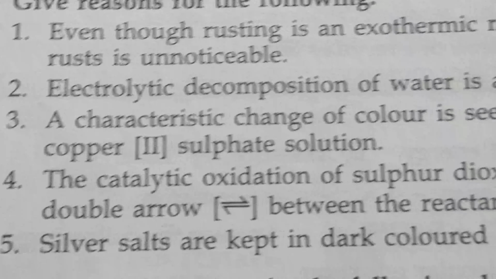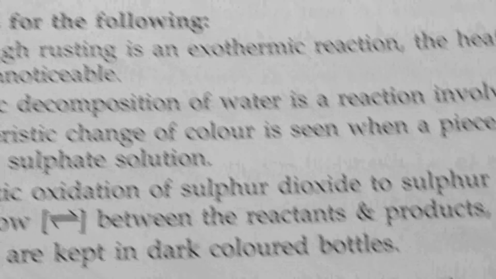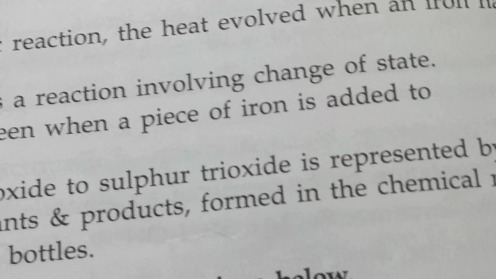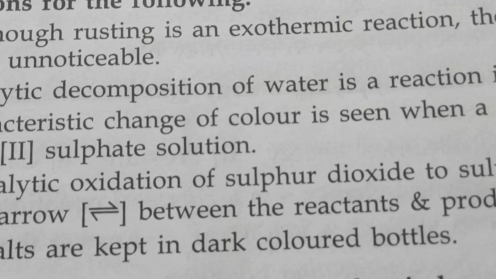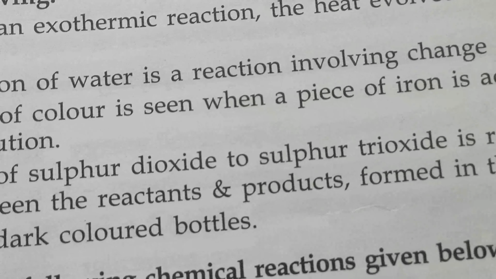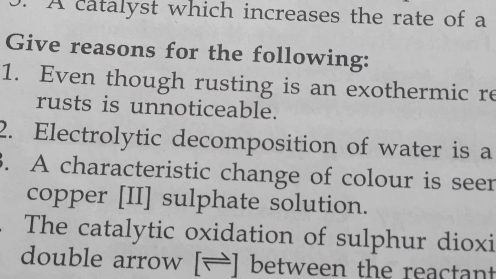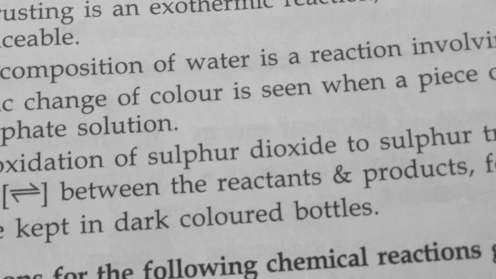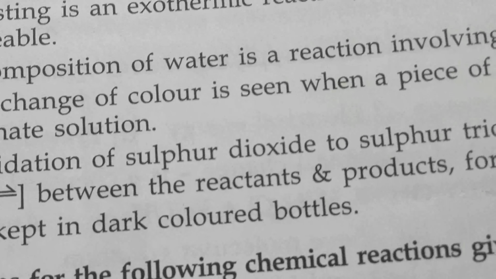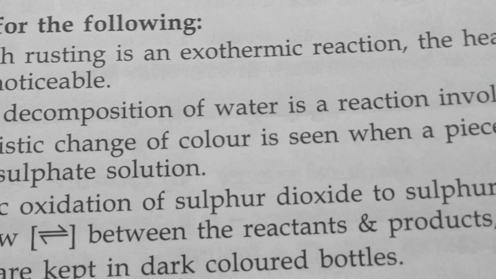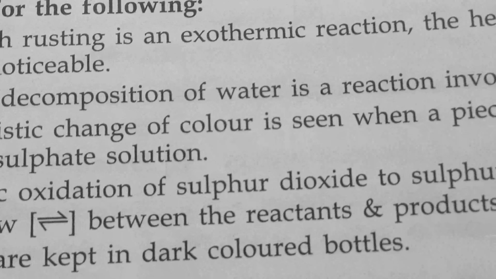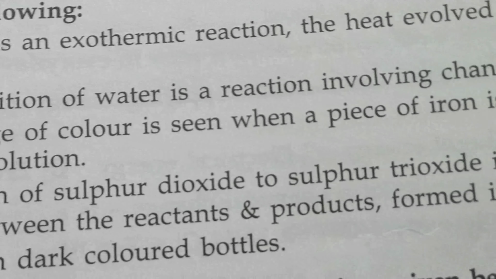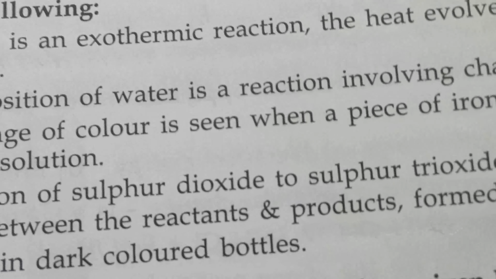Next, a characteristic change of color is seen when a piece of iron is added to a copper sulfate solution. So what is the reason? Because when a piece of iron is added to the copper sulfate solution, we can see the change of color. For what? Because iron is more reactive than copper. That's why copper is displaced by the iron. That's why we see the color turn from blue to pale green.